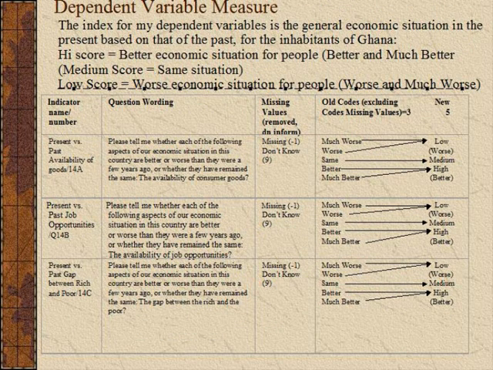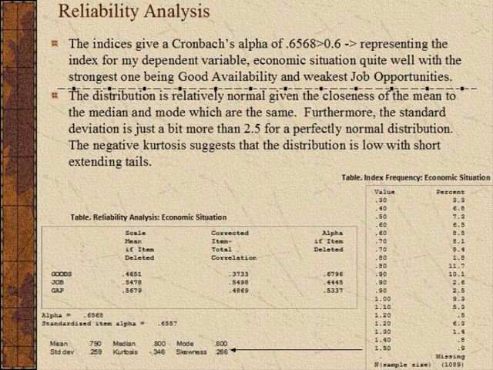I will use reliability analysis in order to measure my dependent variable, considering three different indicators: the availability of goods, job opportunities, and the gap between the rich and poor, inequality, as a measure of economic situation for people. In this case, I will exclude all missing values, and I will code those who respond worse and much worse as low, those who respond the same economic situation of present as opposed to past as medium, and better or much better as high.